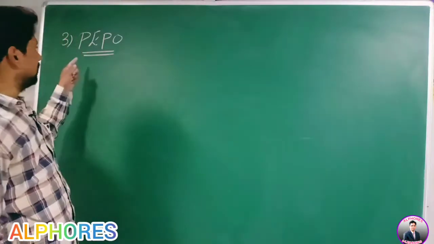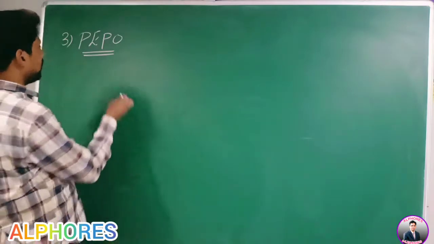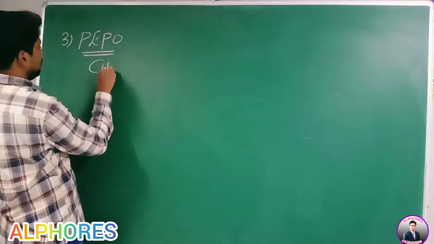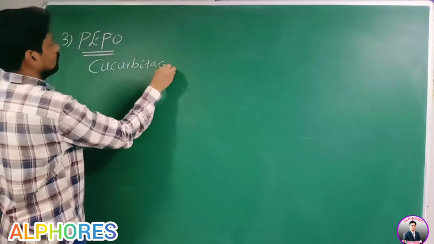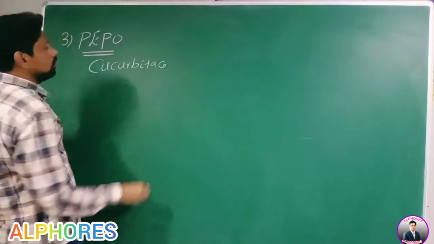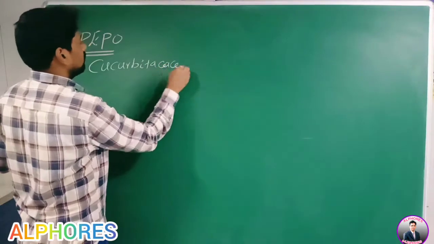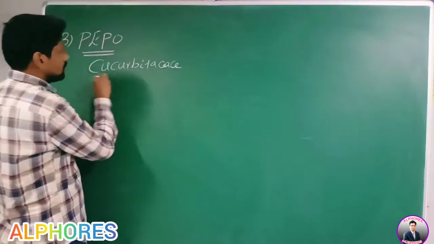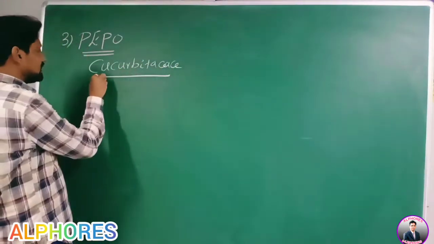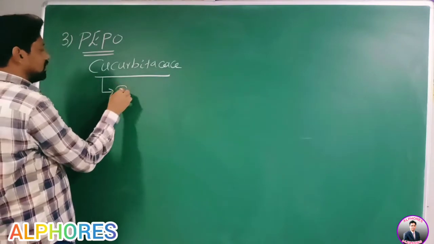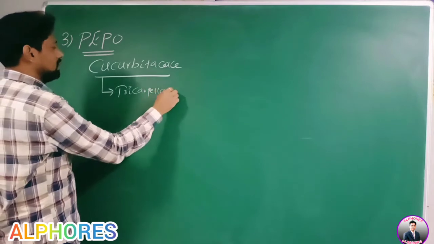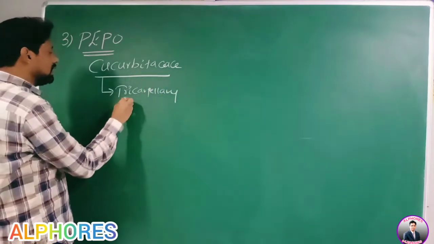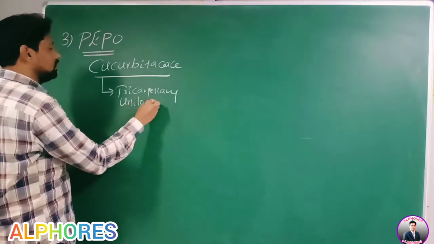Now go for pepo. Pepo example, Cucurbitaceae family. In the Cucurbitaceae family, the condition is tricarpellary, three carpels, and unilocular, only one locule is present.